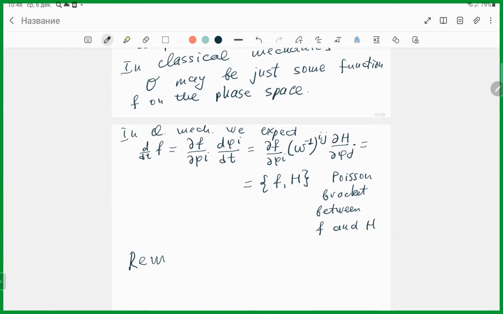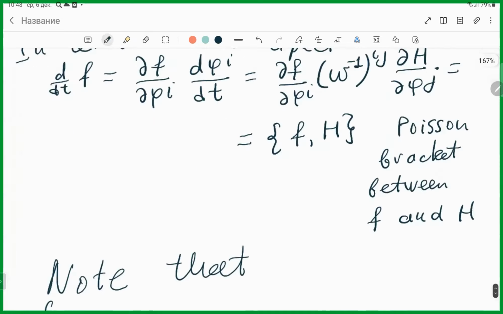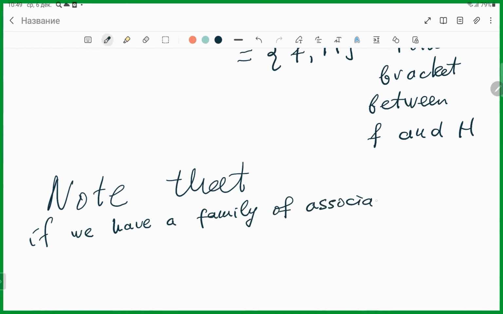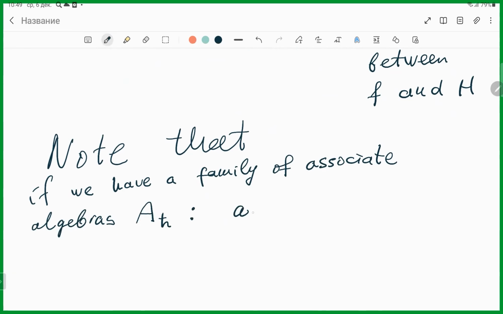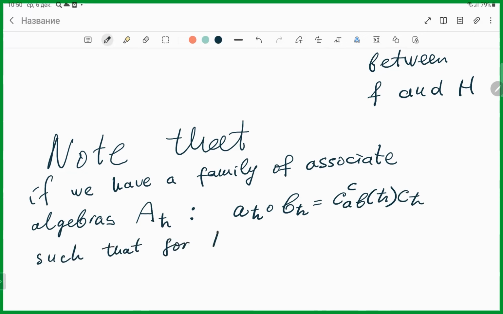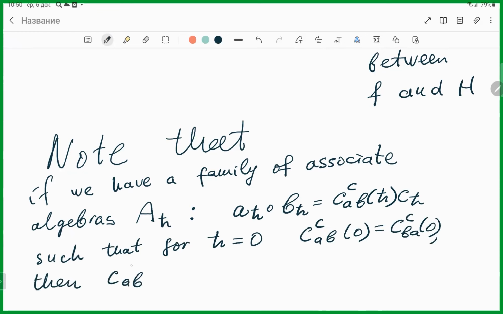Here I would like to make an important remark, I would say a note, that if we have a family of associative algebras, let me call it A_h, it means that a_h multiplied by b_h is c(a,b,h), that depends on h, such that for h equal to 0, c(a,b,0) equals c(b,a,0). Then c(a,b,h) is c(a,b,0) plus h times something.